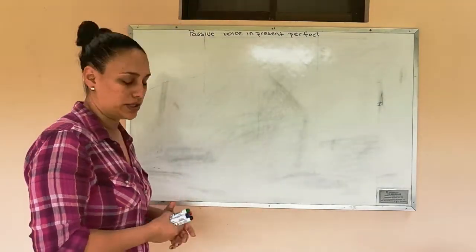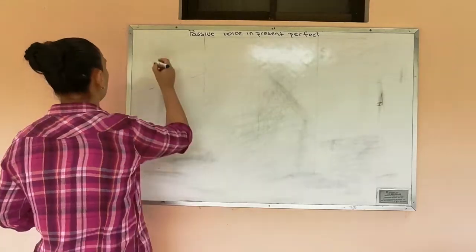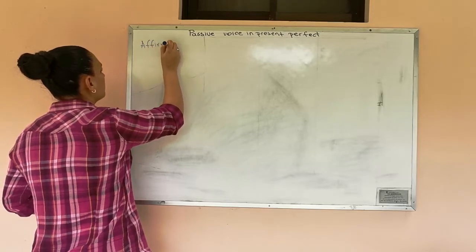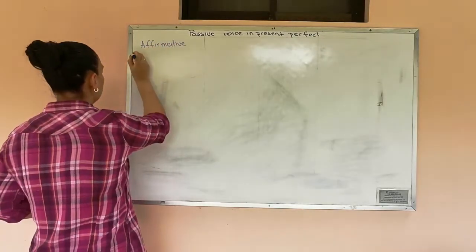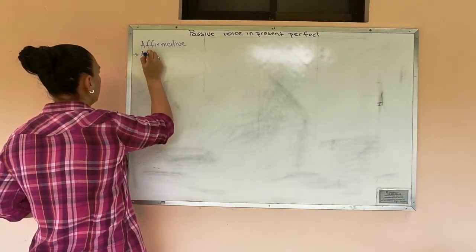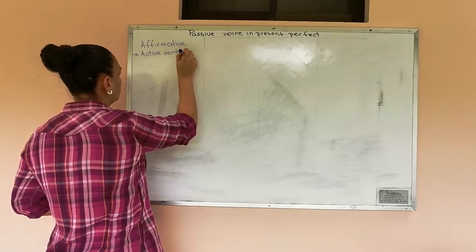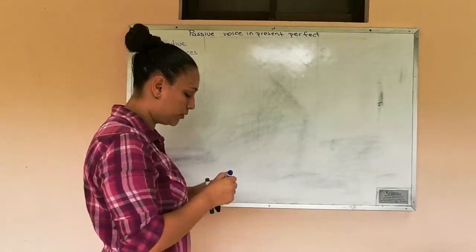Passive voice in present perfect. First, we are going to start with the affirmative sentences. And also, we are going to write active sentences. It means sentences in present perfect.